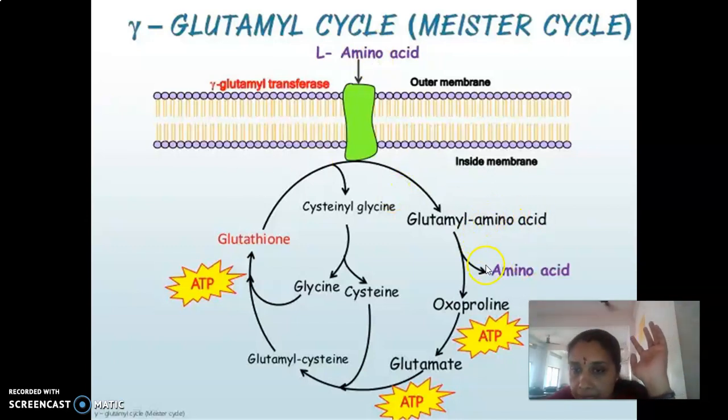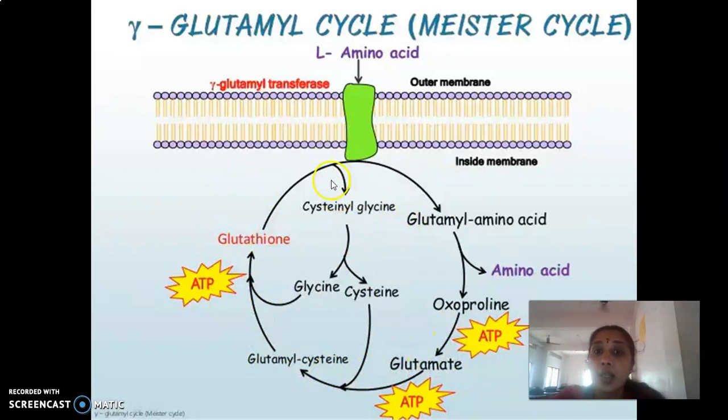This glycine will be released immediately, and the gamma glutamyl group cannot exist as such, so it immediately undergoes a cyclization process to give rise to a compound known as oxoproline. Now the oxoproline is converted into what? Glutamic acid, right? Now this glutamic acid is getting converted back into glutathione.